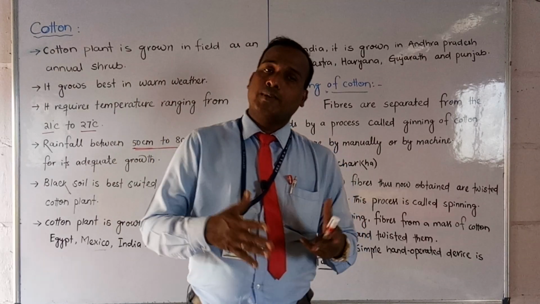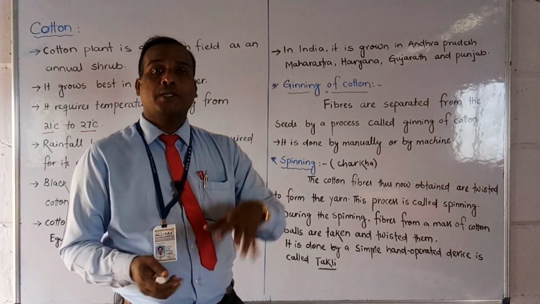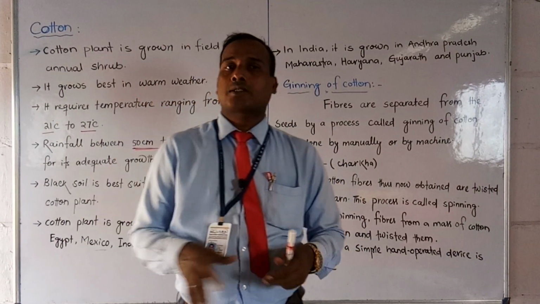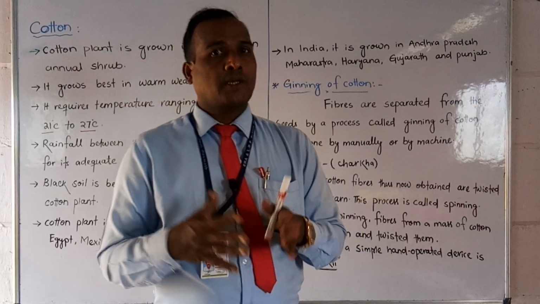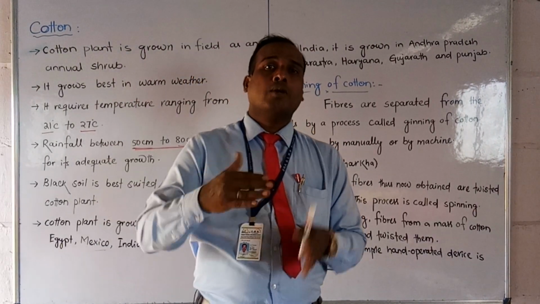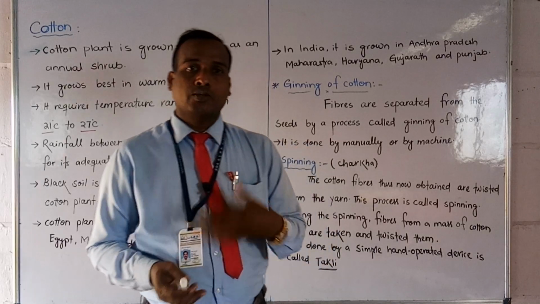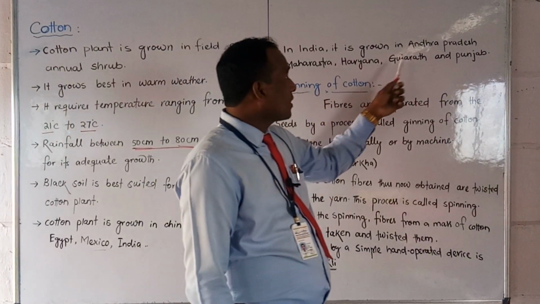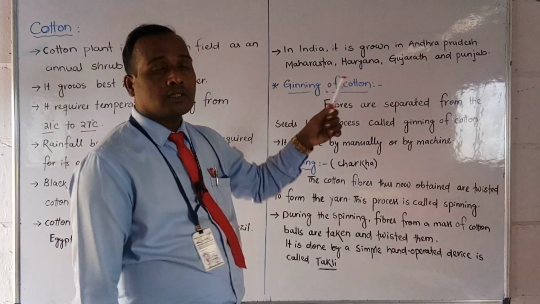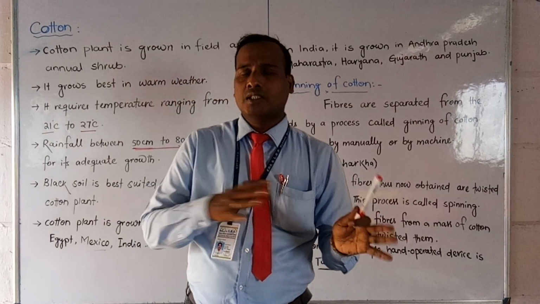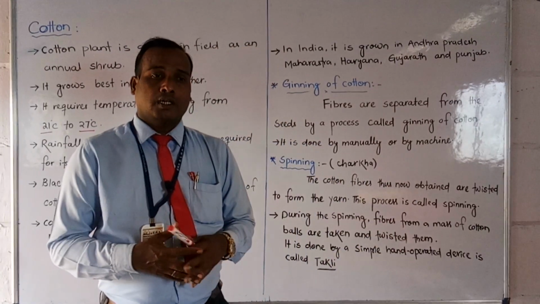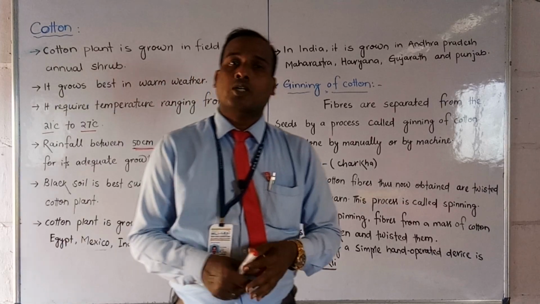In our India, not all states grow cotton, but some do. Let us see: Maharashtra, Andhra, Haryana, Gujarat, and Punjab. These states are very suitable for growing cotton plants.